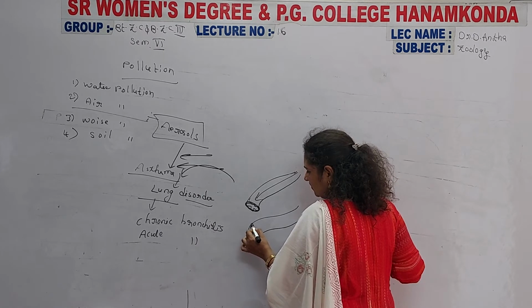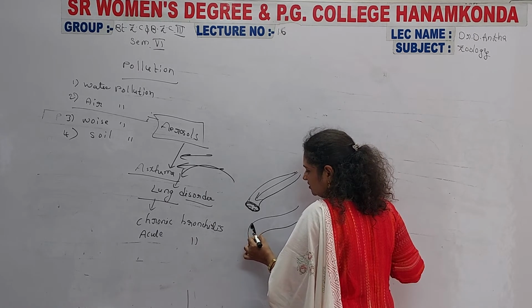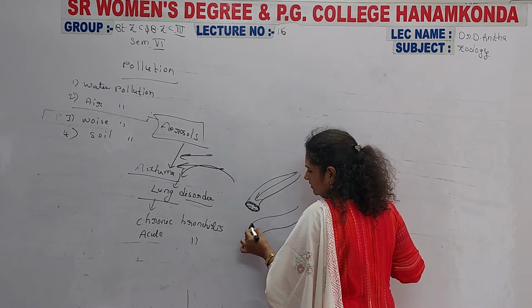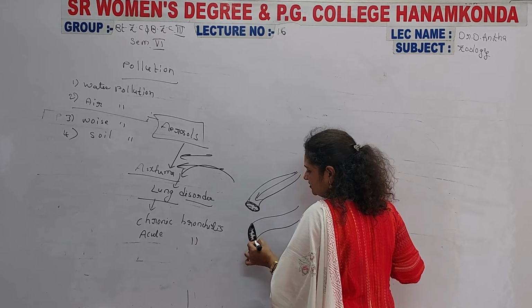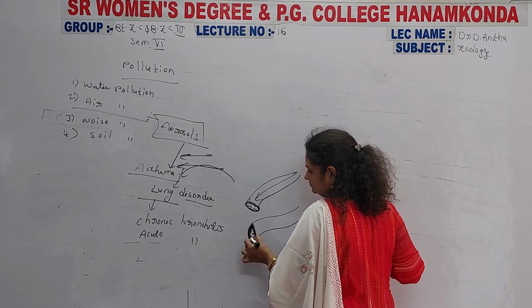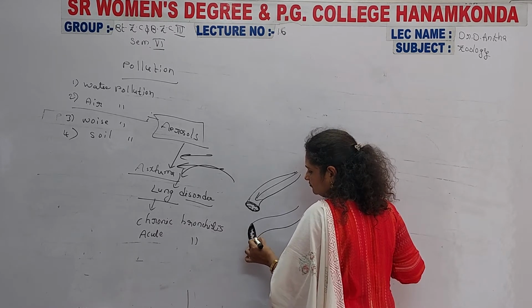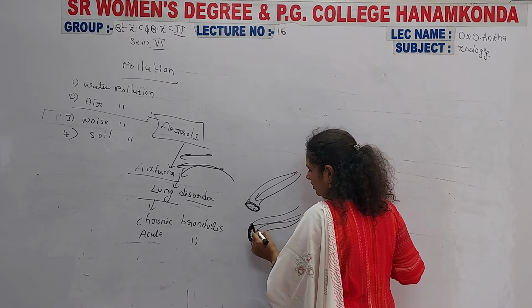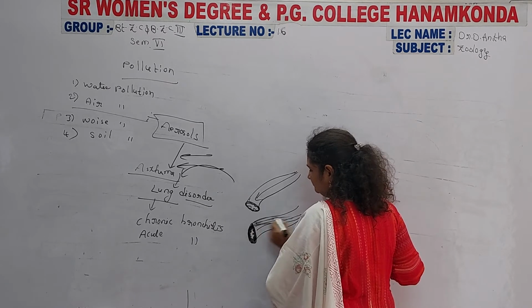See here, the air route becomes congested like this. The air passage route becomes congested, and here the valves also become congested.